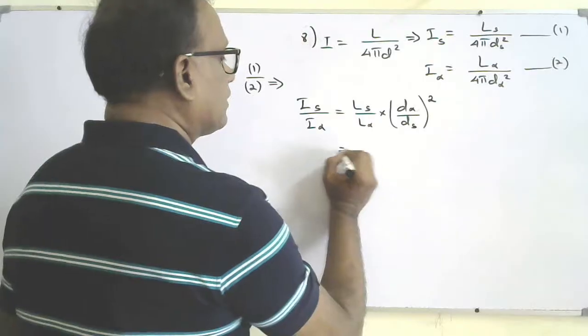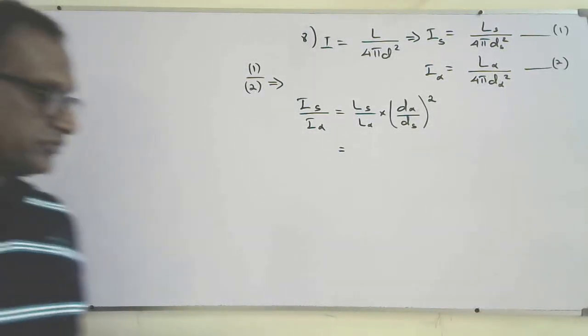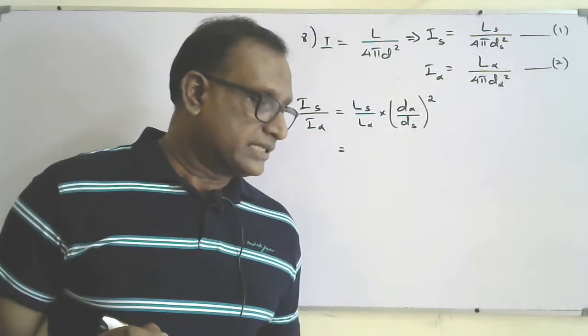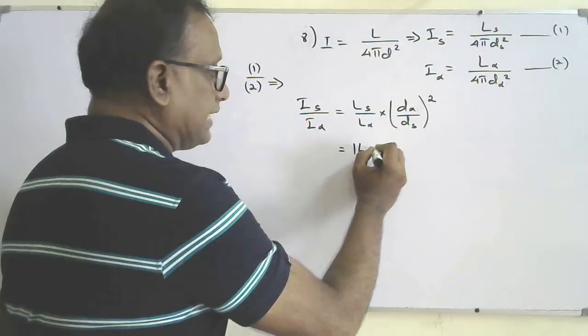Here it's mentioned that the luminosity of Sirius is 16 times greater than the luminosity of alpha, so LS over L alpha is 16.